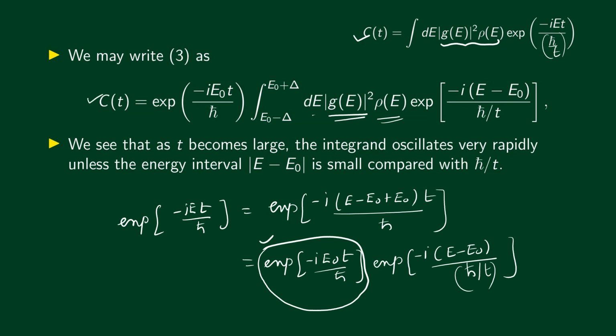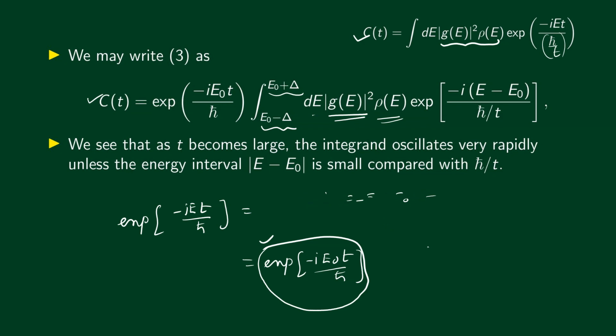Now notice that I have also included a limit for this integral. The limit of the integral is chosen because we chose a particular form for this function. Again, we said that in the entire energy range, this function is peaked only around E0. Everywhere else it is 0. So let's say that it falls to 0 roughly at a distance delta, in an interval delta from here.